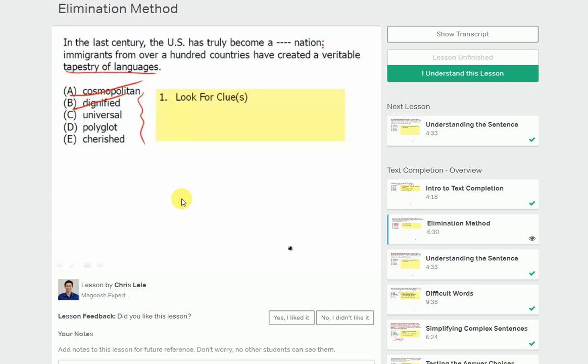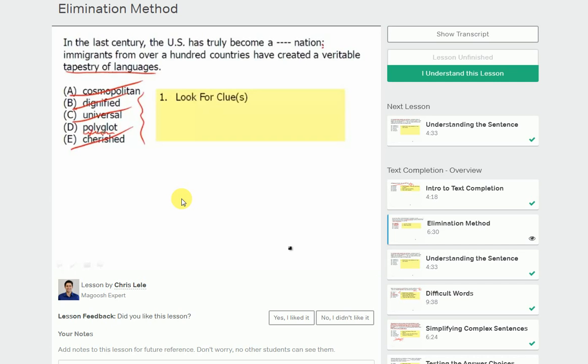But wait a second. We were looking for a tapestry of languages, meaning many, many languages. Universal does not mean that. There's that strange word. What is polyglot? We don't know. So we go to E, which is cherished. Can it become a cherished nation? Well, maybe, because there's so many languages, we cherish it, but by definition, cherished does not mean speaking many languages. Polyglot, on the other hand, does.